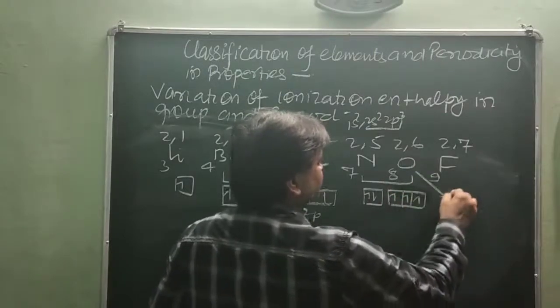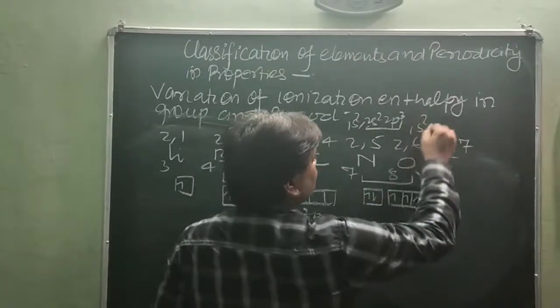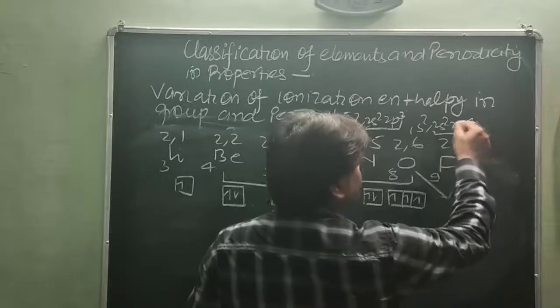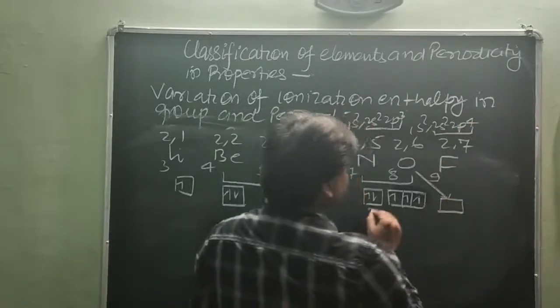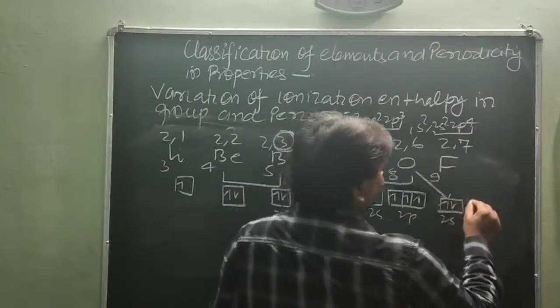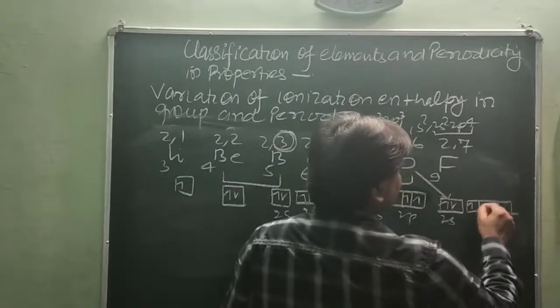However, in the case of oxygen, I am writing here 1s2, 2s2 and 2p4. So the outermost shell has 6 electrons: 2 electrons enter the 2s subshell, and 2p has 4 electrons, 1, 2, 3 and 4.